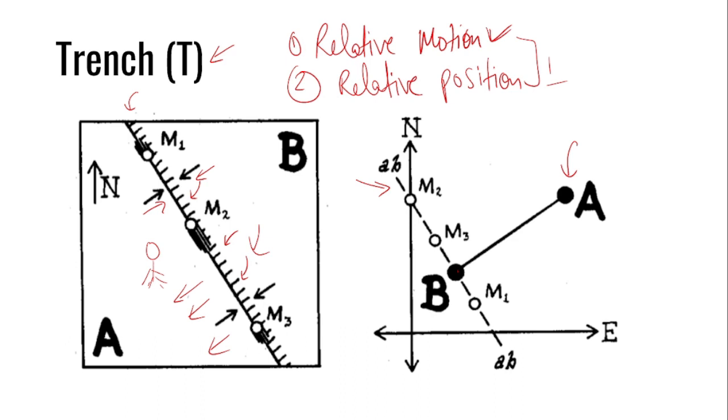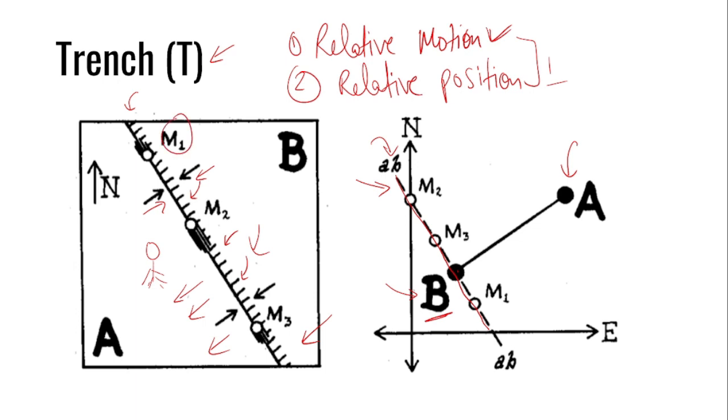So for that you need to remember this one thing: in case of a subduction zone, you will always draw this velocity vector, which is denoted by small ab, passing through the overriding plate. Always, this is for the trench, you always draw this velocity vector parallel to this actual plate margin and passing through the overriding plate, which in this case is B. Hence you will draw this as AB passing through this point B.